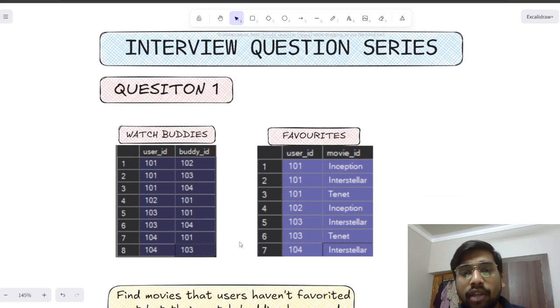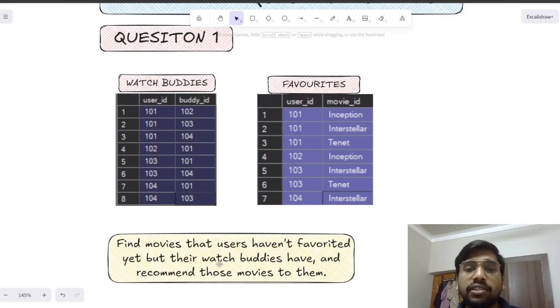Okay. Now our question is, find movies that users haven't favorited yet, but their watch buddies have, and recommend those movies to them. What this question is basically asking us to do is find all those movies that a particular user does not like, but their friends like. Okay, so let's understand by example. But before that, I would like to move to my SQL Server so that I can show the tables there and it will be easier for us to understand.